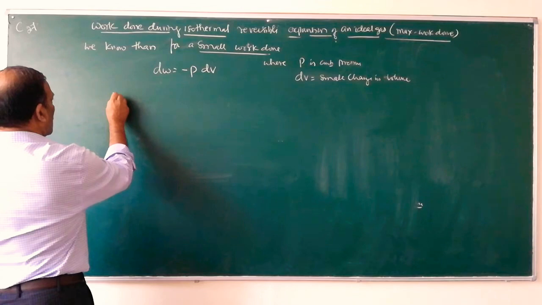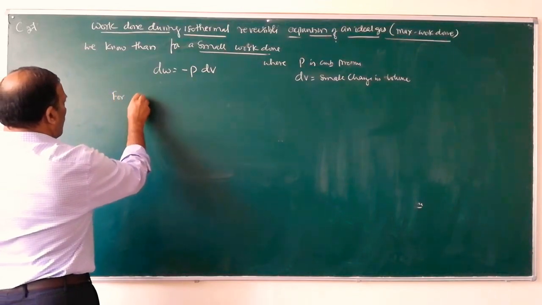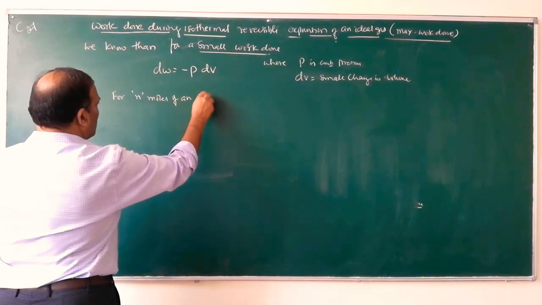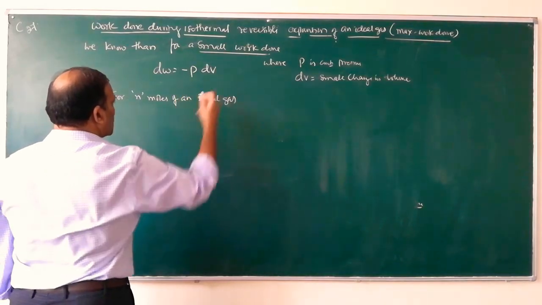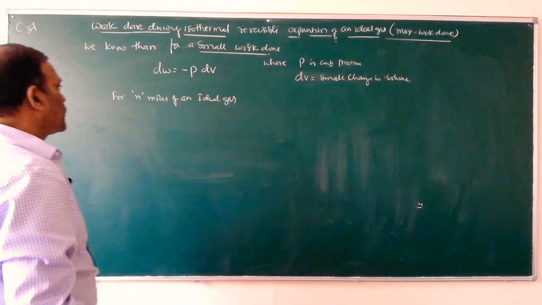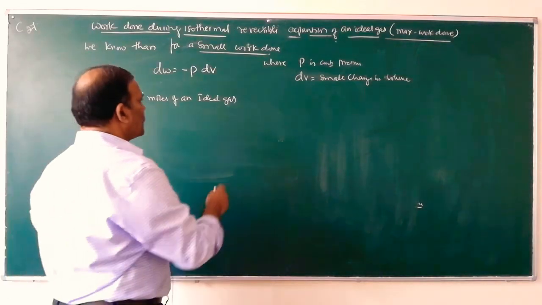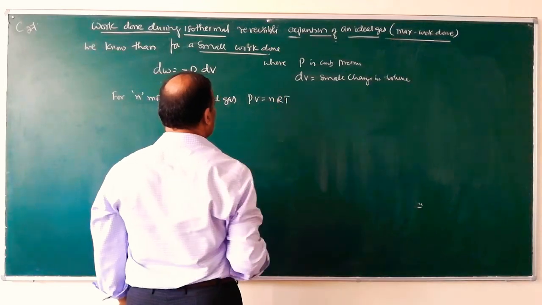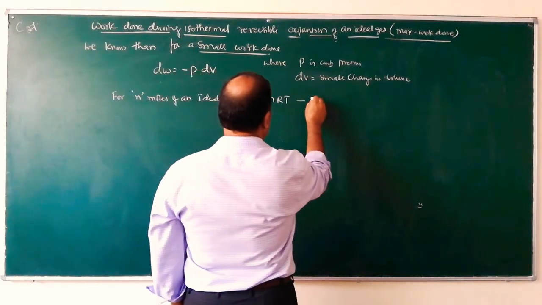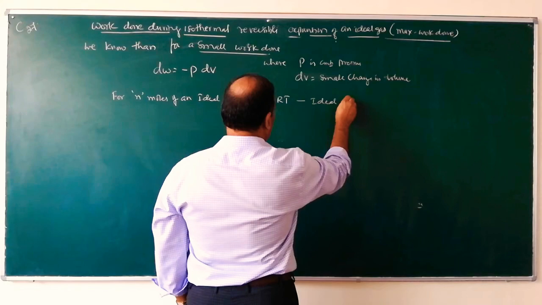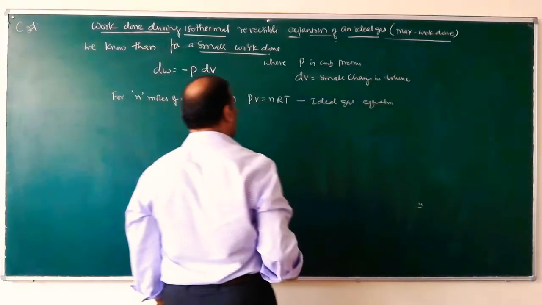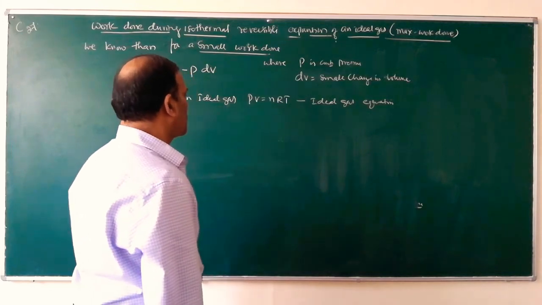So for n moles of an ideal gas, PV is equal to nRT. This is called the ideal gas equation. We will learn it in the next chapter.